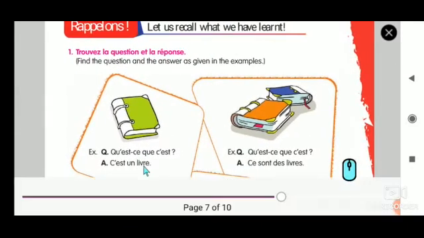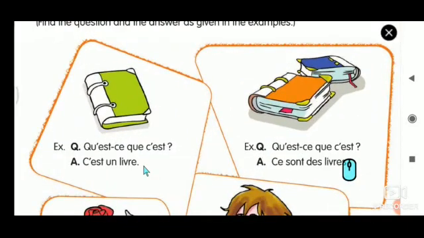Example. The first one is the example. A book is given. This looks like a book, and there are 2 books here. So that is the difference. Here it is 1 book and here it is 2 books. So this is singular and this is plural. Now we are going to answer. First, what is it? It is a book. So we cannot say qui est. Instead we should say qu'est.